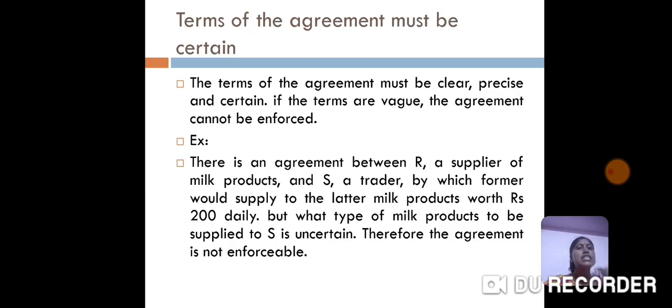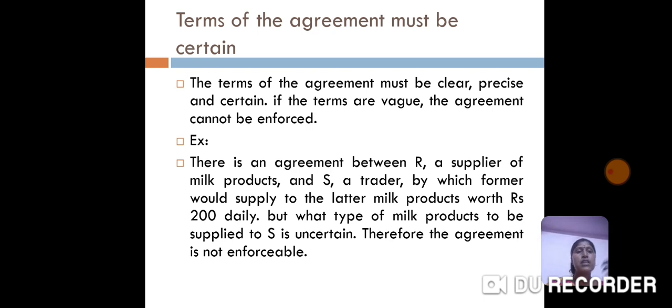Next one, terms of the agreement must be certain. While entering into the contract, both parties, that is the offerer and the offeree, or the promisor and the promisee, must have terms that are very clear, precise and certain. The terms should not be vague, and if they are vague, then the agreement cannot be enforced. Here is an example: a seller is selling milk products to S, a trader,